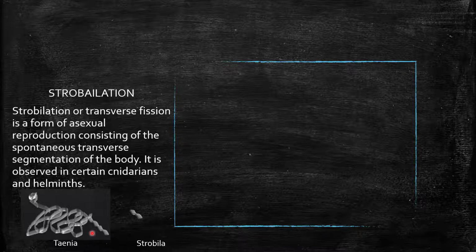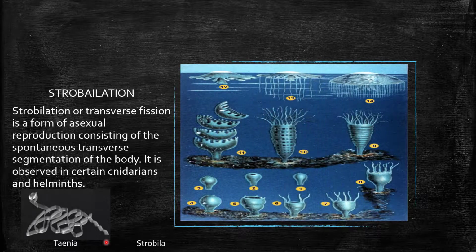Now, what will happen? The last proglottid or gravid proglottid, which has a piece-like structure, will be shed off, and from each piece a new individual will be formed. If we look at the next example, that is Cnidarian, here we can see that Aurelia form this strobila, by which they can reproduce a new colony. Actually, for them, strobila is a polyp-like structure which only performs reproduction.